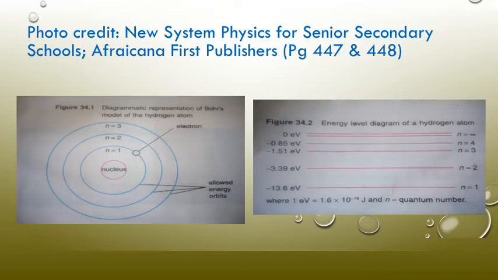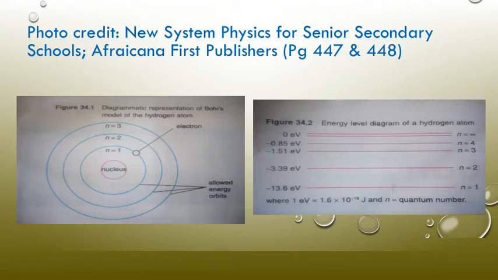Just for illustration, we can see here what the model of the hydrogen atom looks like. This is as worked on by Bohr. We have the different energy levels, n equals 1, 2, and 3. So the electrons in the first energy level will have the highest amount of energy, while the ones in the second energy level will have a lower amount of energy, and the ones in the third energy level will have the lowest amount of energy based on these shells.